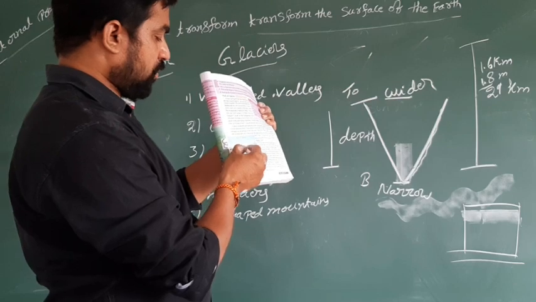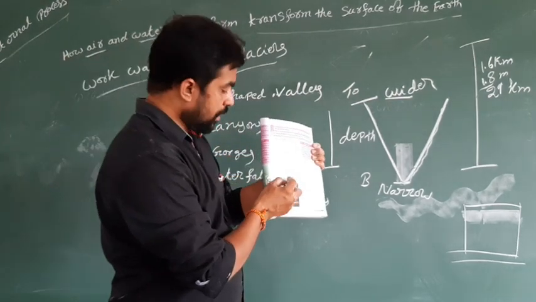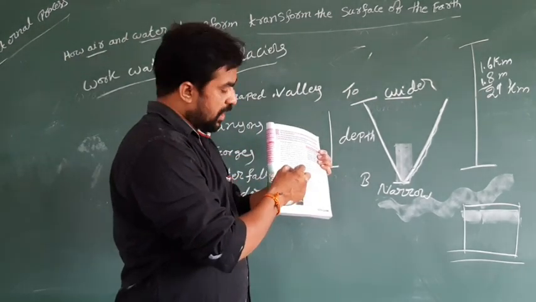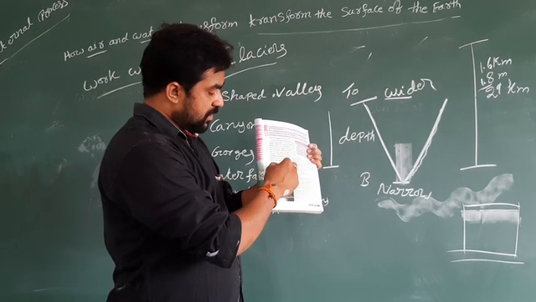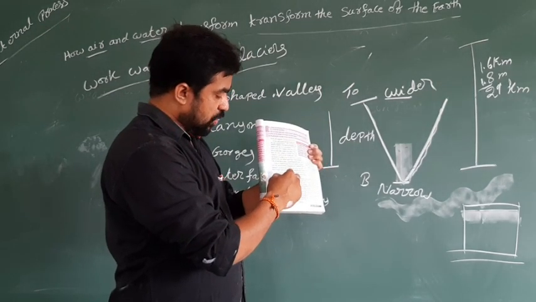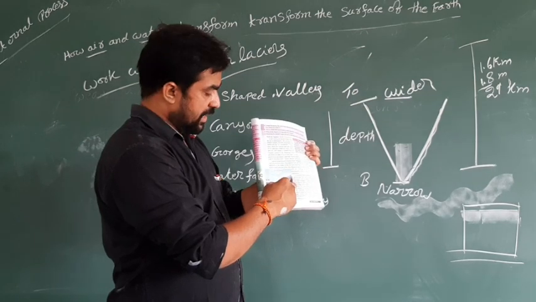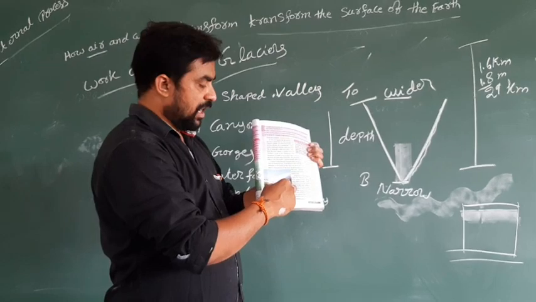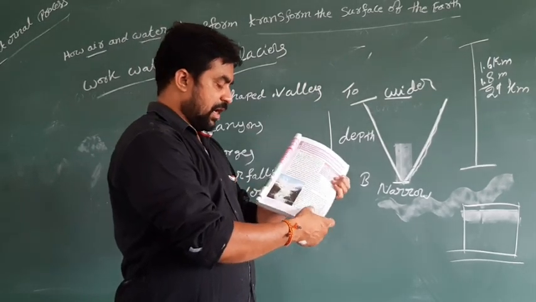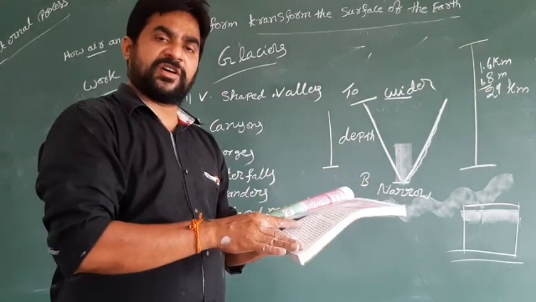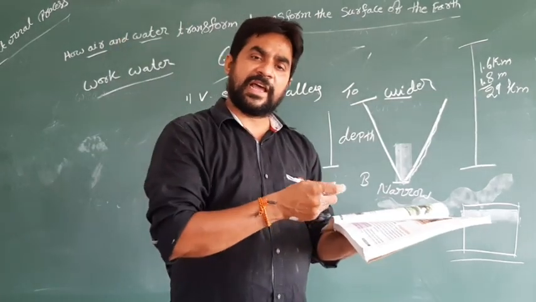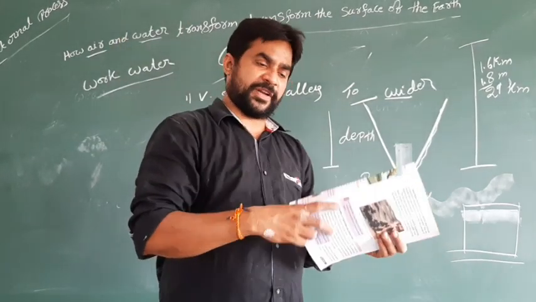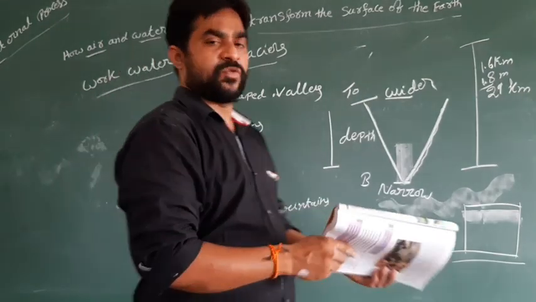Here, from the top of the mountains, the ice melts and joins the river through the melting process, and it forms a river. And before joining the river, it forms U-shaped mountains. Now you see that one more time.